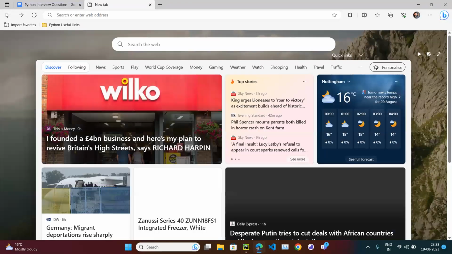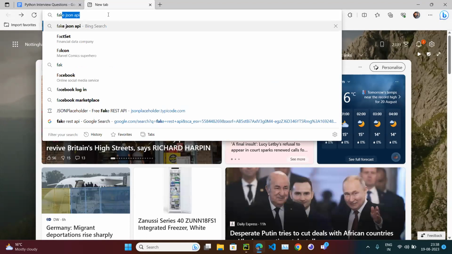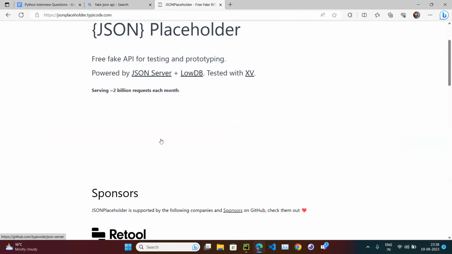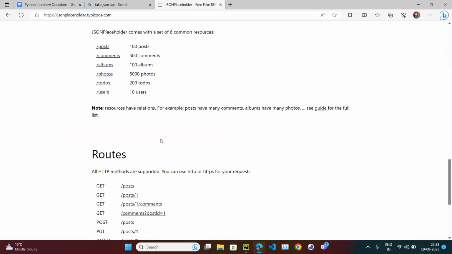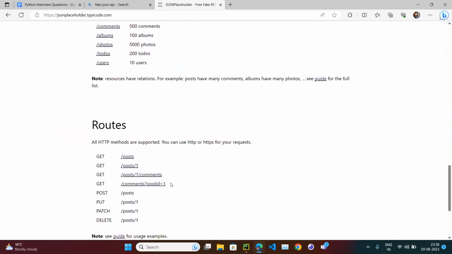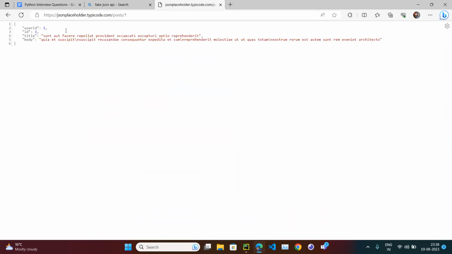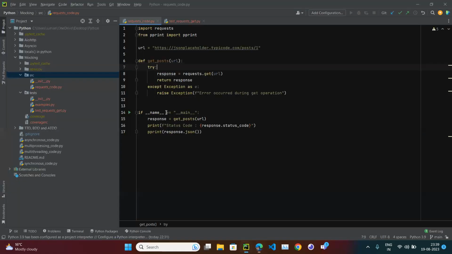If you go to Google and search for fake REST API, fake JSON API, and click on it, you will get so many URLs, like /posts/1, and if you hit it, you will get the URL. I am using this URL. So this is an API hosted by someone, and we are using that. All right, so this is the URL.